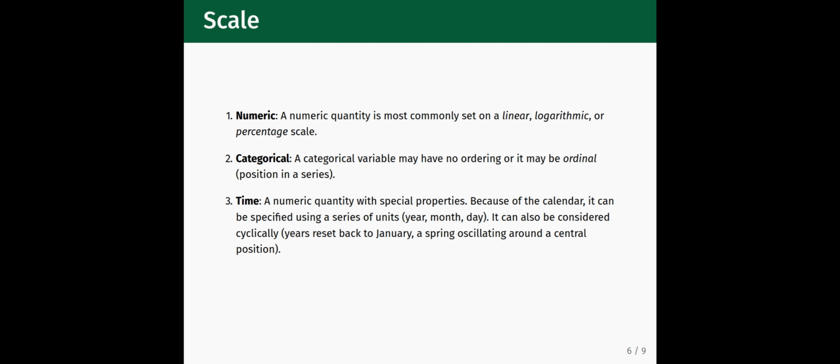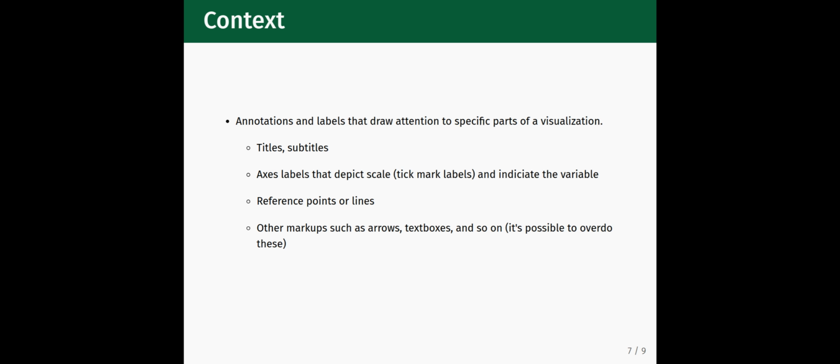The fourth basic element of a data visualization is context. This refers to annotations and labels that draw attention to specific parts of a visualization. Examples of this include titles and subtitles on a plot, labels along the axes that depict scale and indicate the name of the variable, reference points or lines drawn on the plot, and other markups such as arrows, text boxes, and so on. It is possible to overdo the markups, so always try to keep it minimal and focus on the most important things you want to highlight.